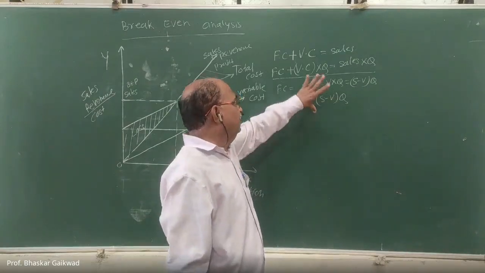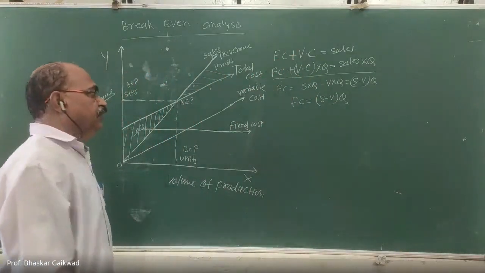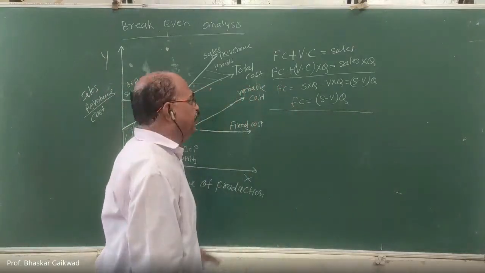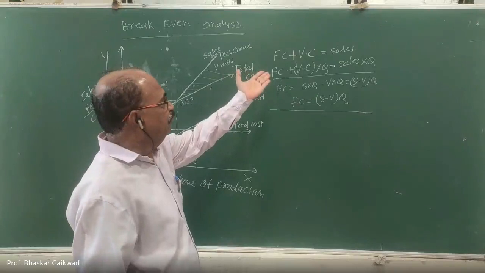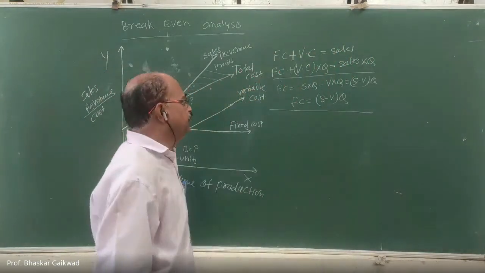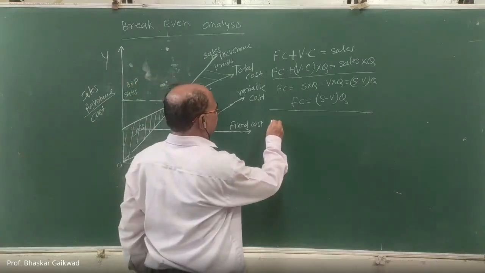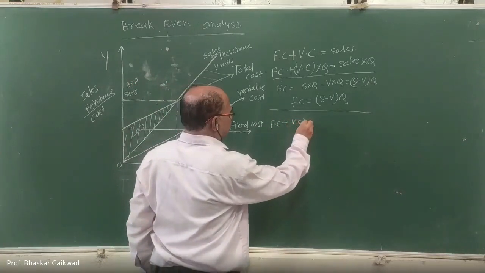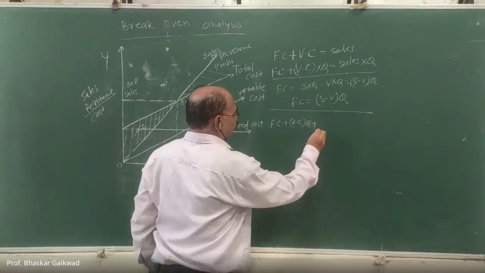Correct. Now in this equation, if we require profit, then we can add profit here. Then it will become the total sales. Okay. So here it is fixed cost plus variable cost into quantity plus profit.